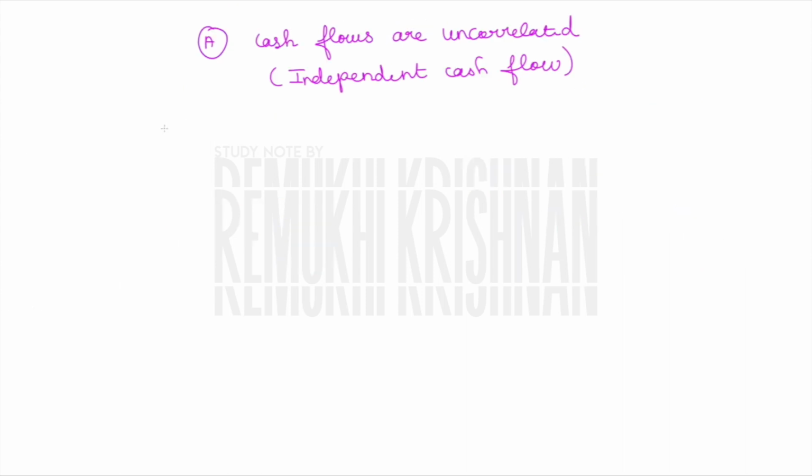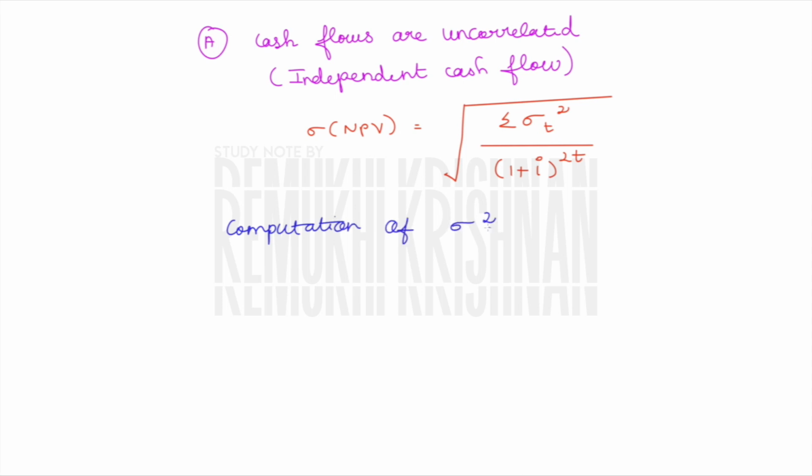So the formula comes to be the root of summation of sigma t the whole square divided by (1 plus i) power 2t. Let us move on to the computation part. First of all, we should find our sigma square. How will you find it? Write your sigma square formula. The sigma square formula is nothing but summation of (x minus x bar) the whole square divided by n. If you have already watched our standard deviation video and our variance video, then you don't have any confusion at this part. This is why I have uploaded a separate video on that.